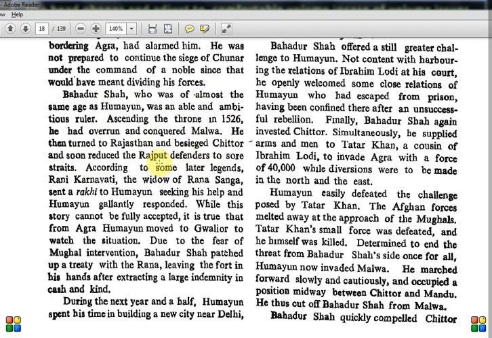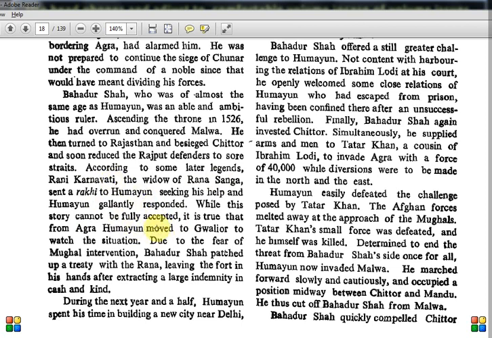There he proceeded, and according to some later legends, this you have to remember, Rani Karnavati, the widow of Rana Sanga, sent a Rakhi to Humayun seeking his help, and Humayun gallantly responded. Rana Sanga actually fought a battle with Babur, which I explained in the previous video. If you did not watch that, please watch it, because this timeline is very important. UPSC plays with timeline, you should know who came after whom. This story is not fully accepted, there is no proof, but some historians have mentioned it in written records.